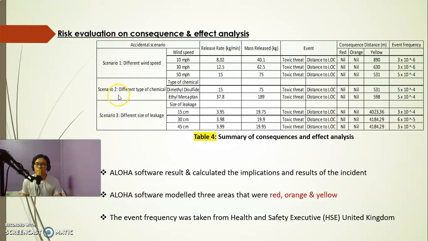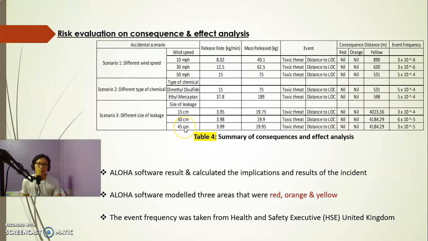The second scenario is the same, where the release rate for both types of chemical is different. Then the mass release is also different, and the consequence distance is the same as I explained before, where the red and orange are nil, because this is too small, so we assume it doesn't have it, and the yellow ones are also different.